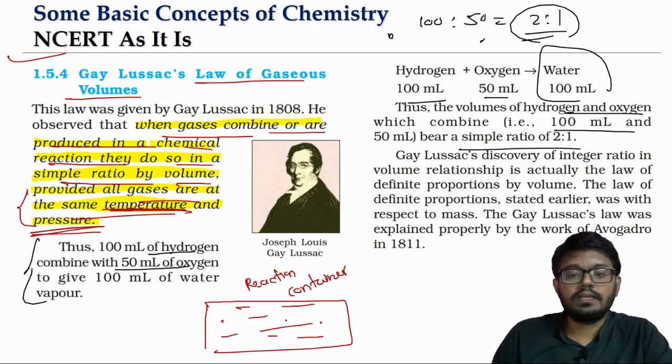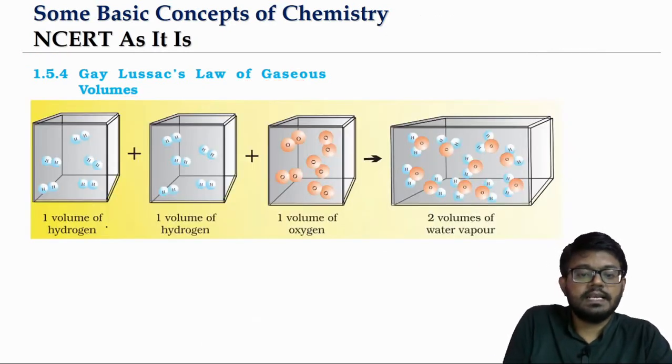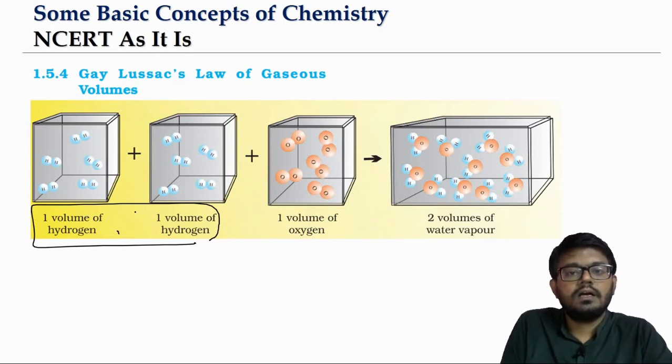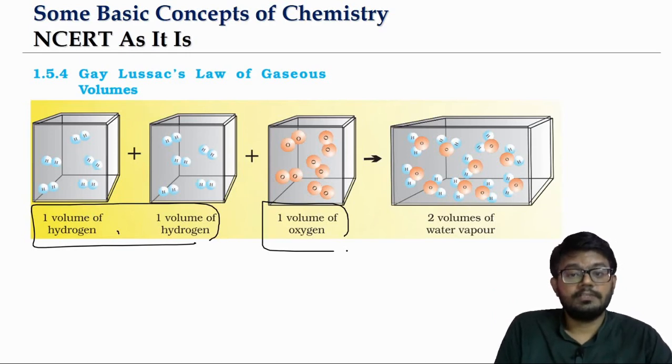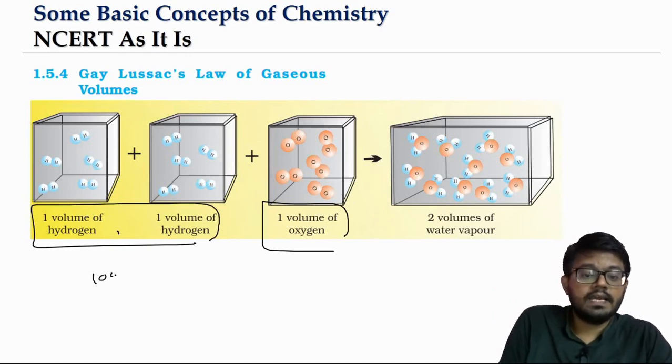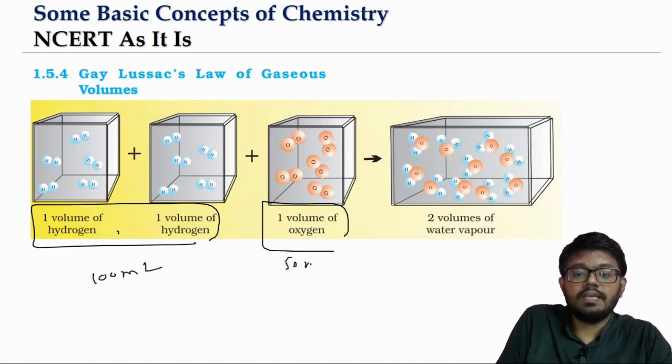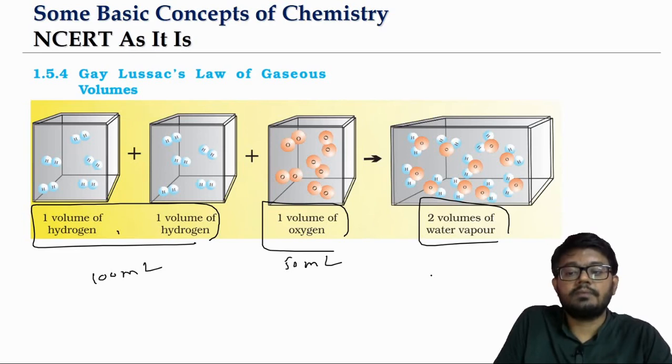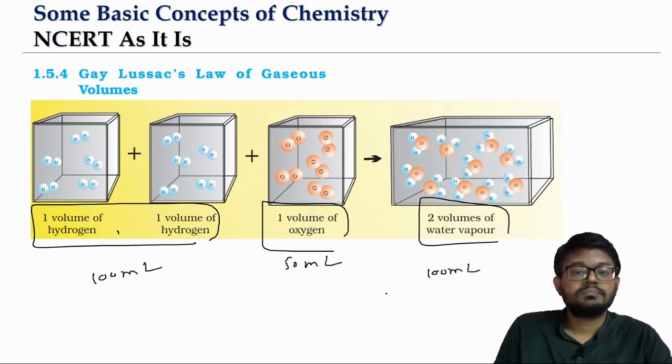So 2 volumes of hydrogen will combine with 1 volume of oxygen. Here if it is 100 ml, it will be 50 ml, and that is going to give us 2 volumes of water vapor, meaning 100 ml.